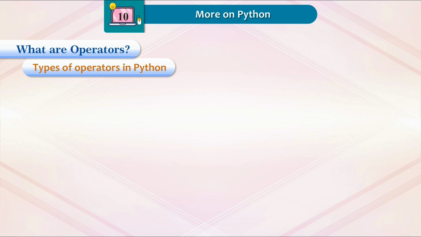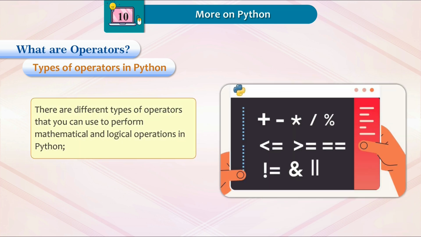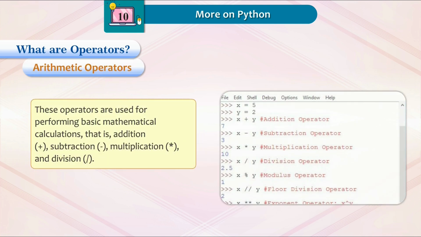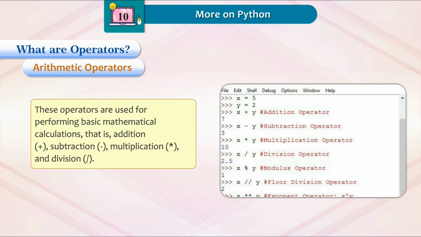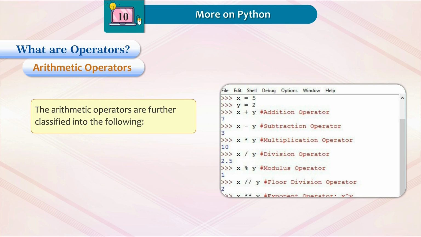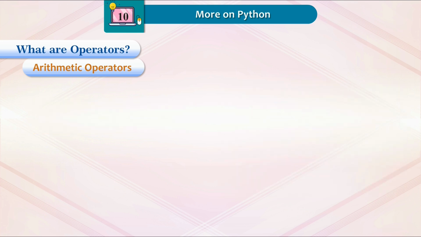Types of operators in Python. There are different types of operators that you can use to perform mathematical and logical operations in Python. Arithmetic operators. These operators are used for performing basic mathematical calculations, that is, addition, subtraction, multiplication, and division. The arithmetic operators are further classified into the following.